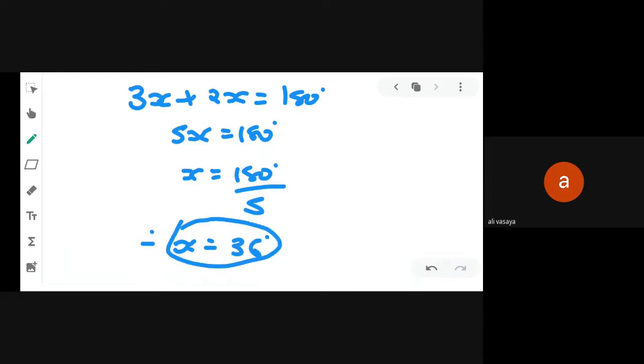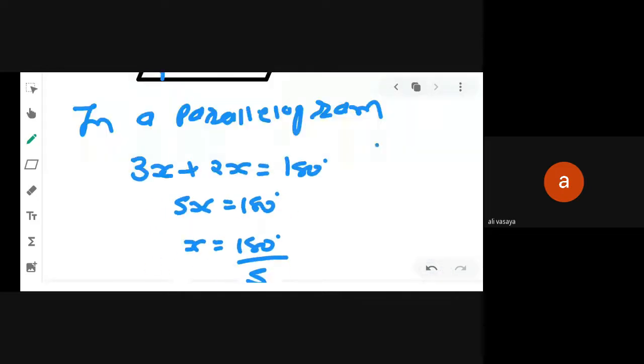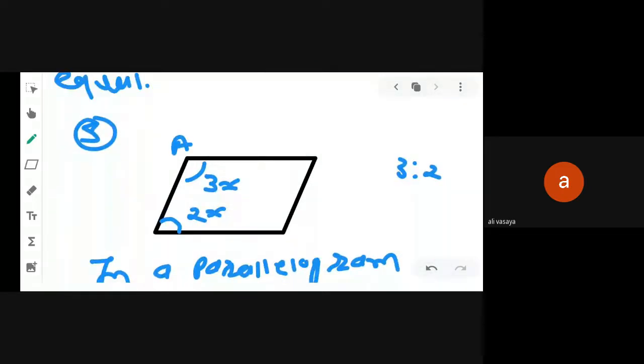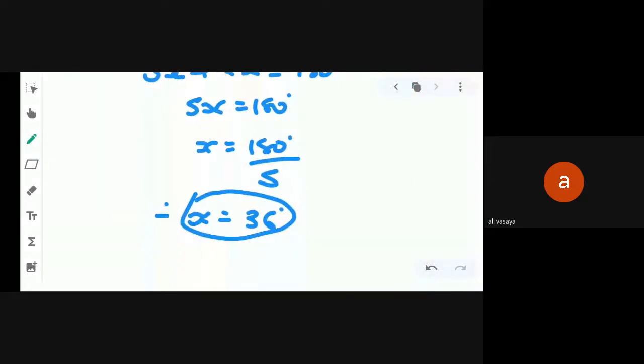Clear all of you? So what are the angles? If it is quadrilateral ABCD, we know that opposite angles are equal. So the measure of angle A is equal to 3x, which is 3 into 36 degree, because x is equal to 36 degree.